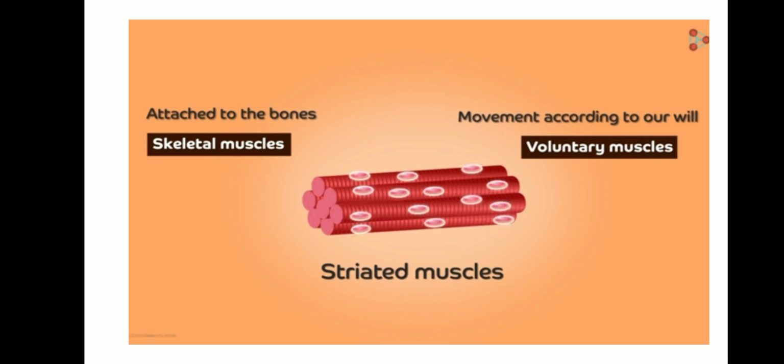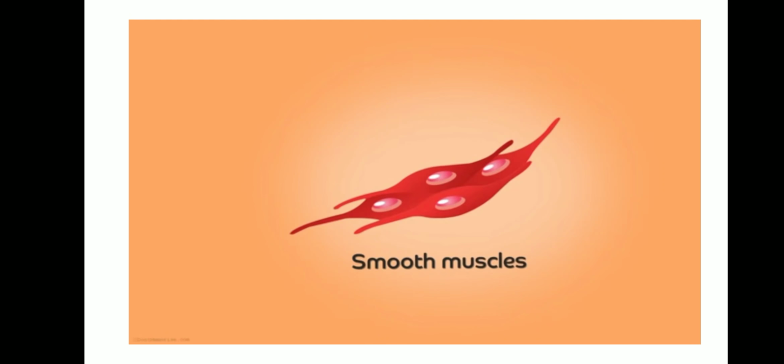This can be found around the skeleton, and it occurs in the biceps and triceps of arms and undergoes rapid contraction. So, a very important point to be noticed is that these striated muscles are found around the skeleton, and they are voluntary muscles. Why are they voluntary muscles? They move according to our will. So, they are called voluntary muscle. That's about the skeletal muscle.